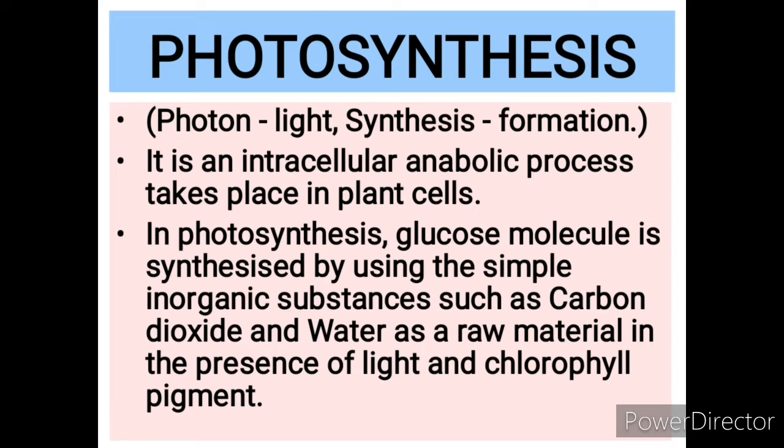So it is an intracellular anabolic process, meaning this is the process that takes place inside a cell. And when we call it an anabolic process, it means a complex food is formed by the collection of simple molecules, means one or more simple molecules combine to form a complex carbohydrate. Simple is converted into complex, and that's why photosynthesis is called an intracellular anabolic process, which takes place inside the plant cells only.